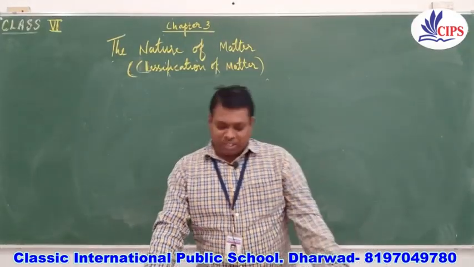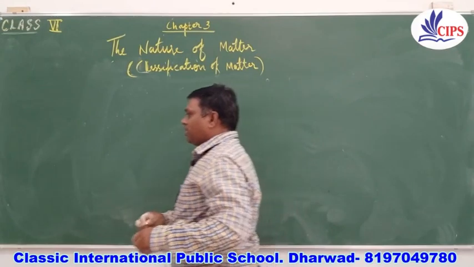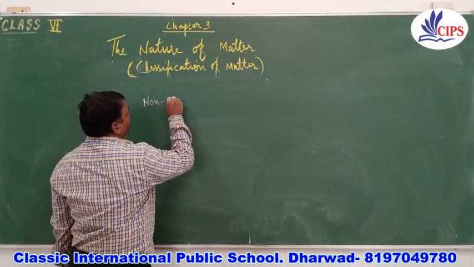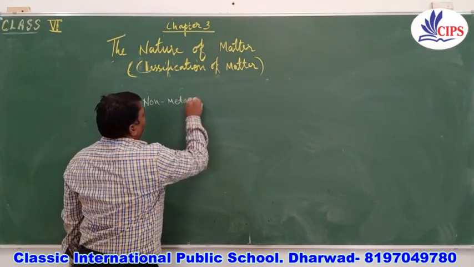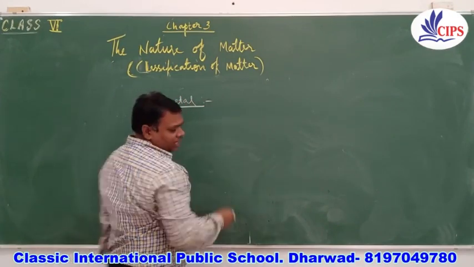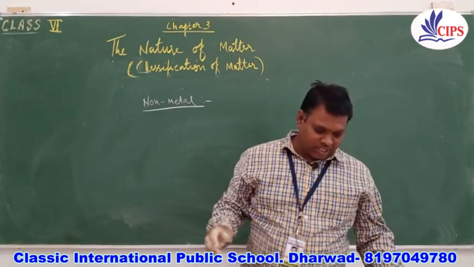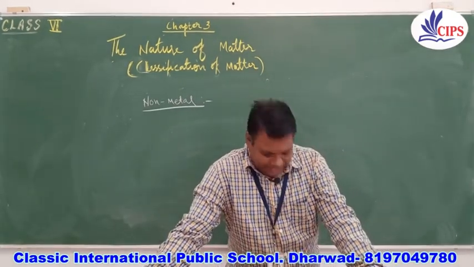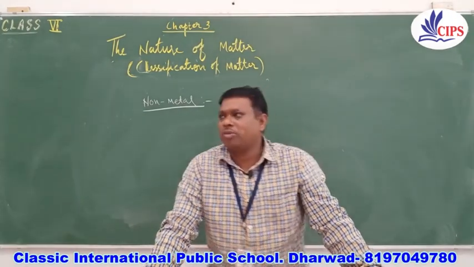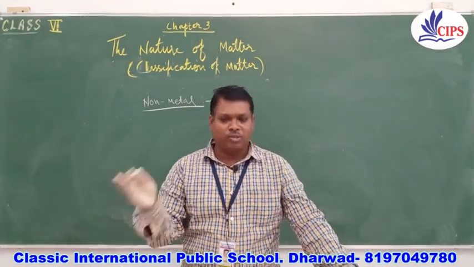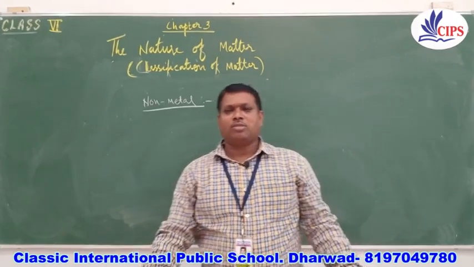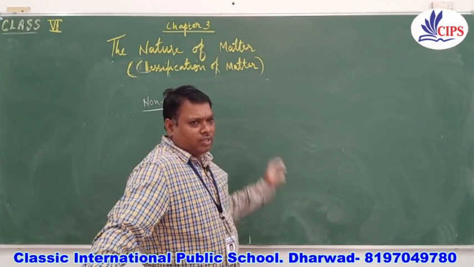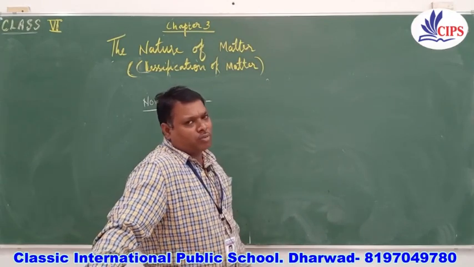Now children, we are going to discuss the non-metals, right? As I said, metals are electropositive; non-metals are electronegative. This means they are always in search of electrons from other species, that is, from metals. So when metals and non-metals come close together, they either share electrons or form a coordination bond and result in the formation of compounds.